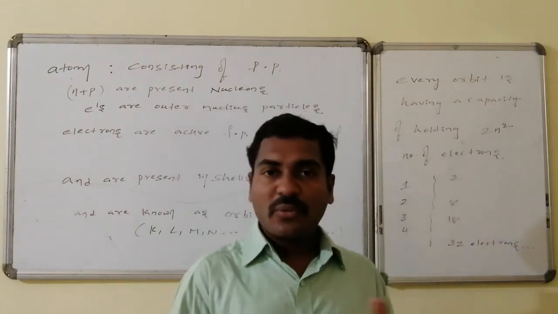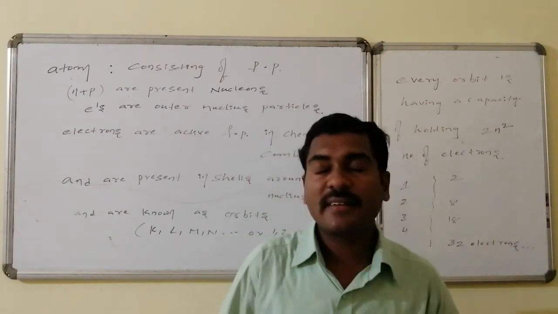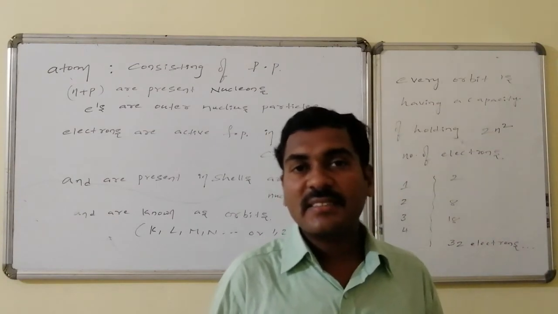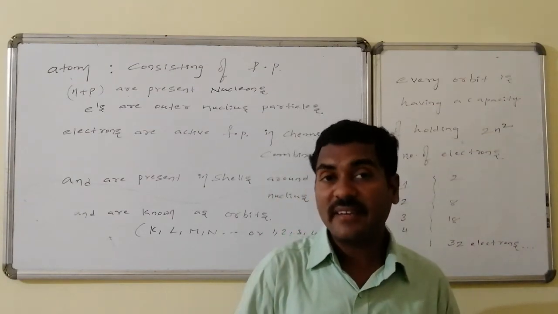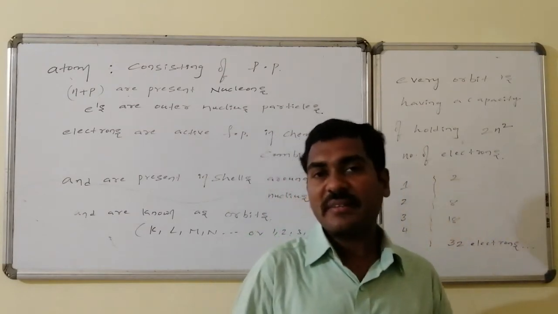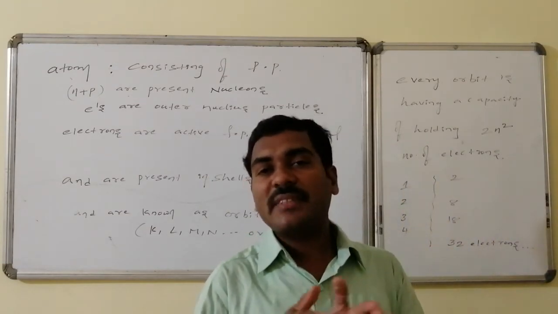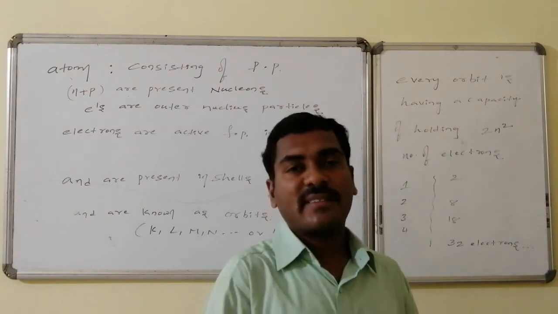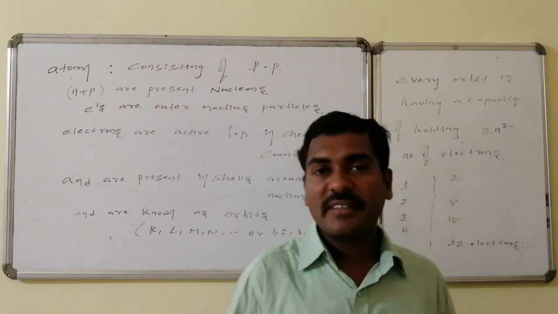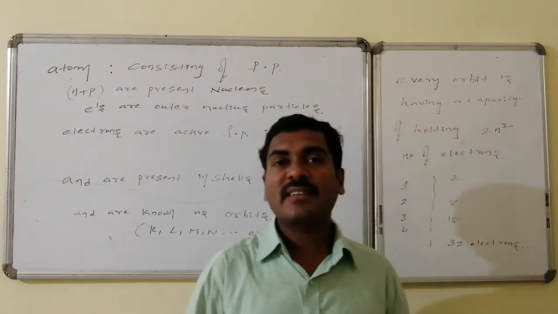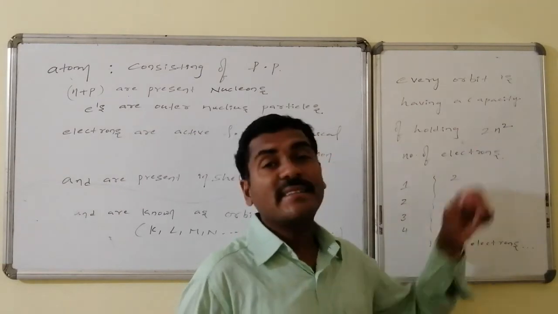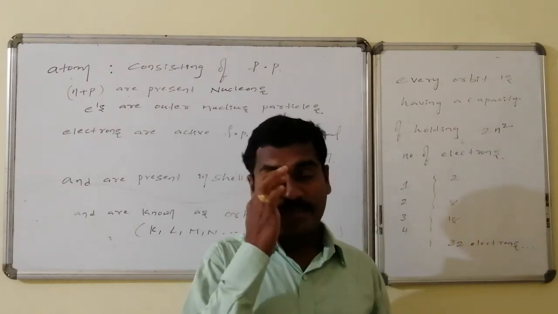We know from this discussion that the electron is present around the nucleus, in a particular cell, that is, an orbit. Then how many electrons are present in an orbit is the question. The number of electrons present in a cell or orbit is calculated with a simple logic, that is 2n², where 2 is a constant, n is the orbit number, and square is square.